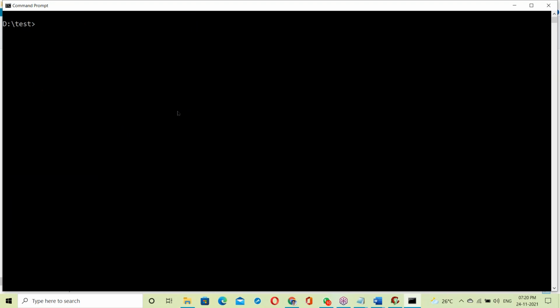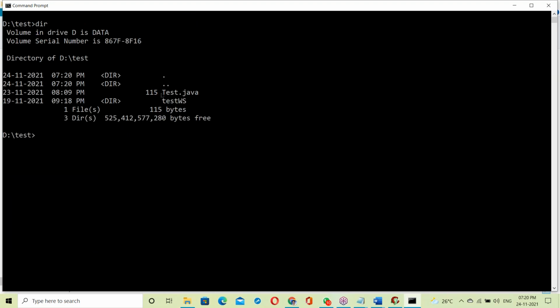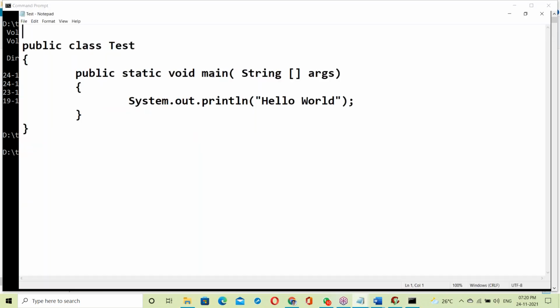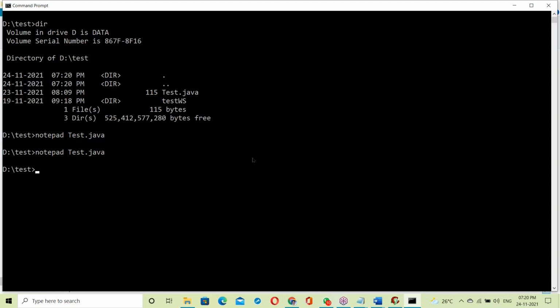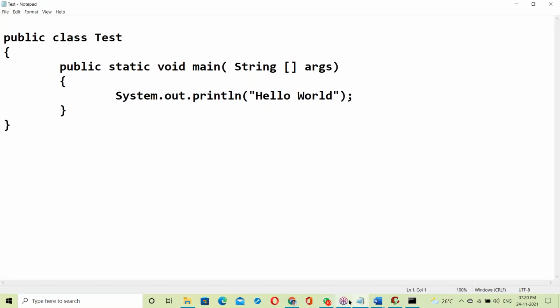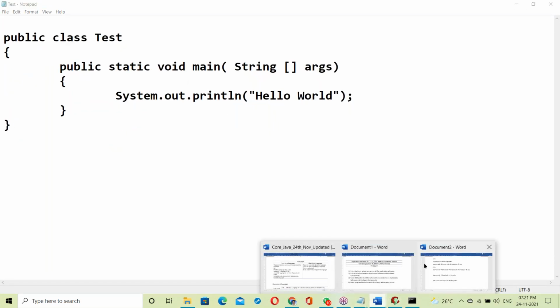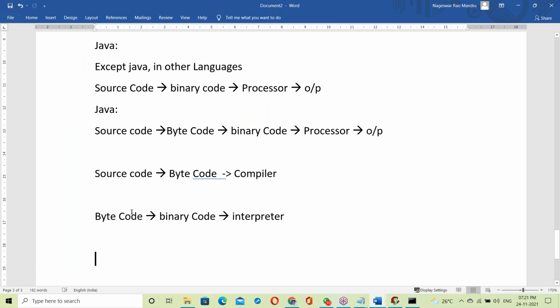Yes, cls, dir, c, test.java file. Yes, Notepad, test.java. For understanding purposes, I'm using Notepad, though actually I use Eclipse. So this is a .java file, test.java. It's a source file, source code.